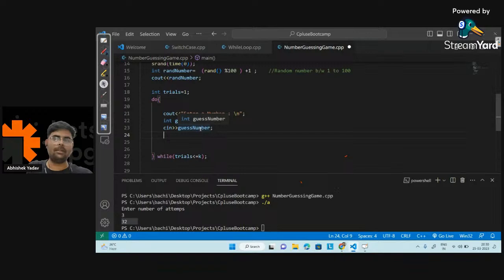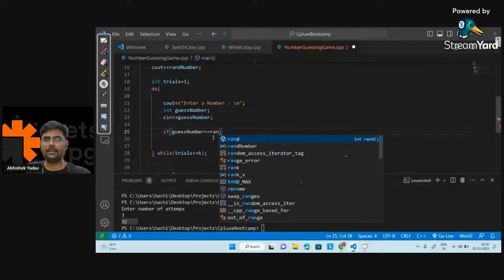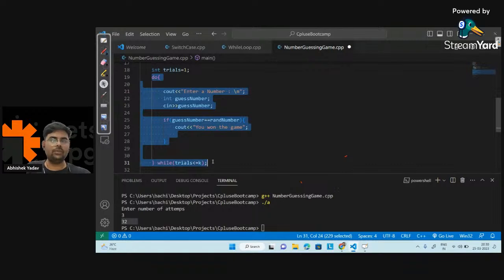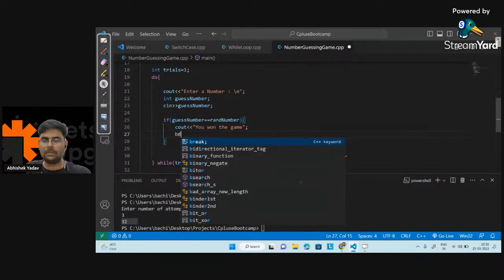So I'm getting a guess number from the user, and after that I will write a check: if guess number is equal to random number, what I will do is print a message that is cout, user, you won the game. Because you found the actual number, you won the game. And after winning the game, there is no need to run this loop, no need to run the remaining iterations. So since I won the game, there is no need to run the loop again and again. I will use a break keyword.